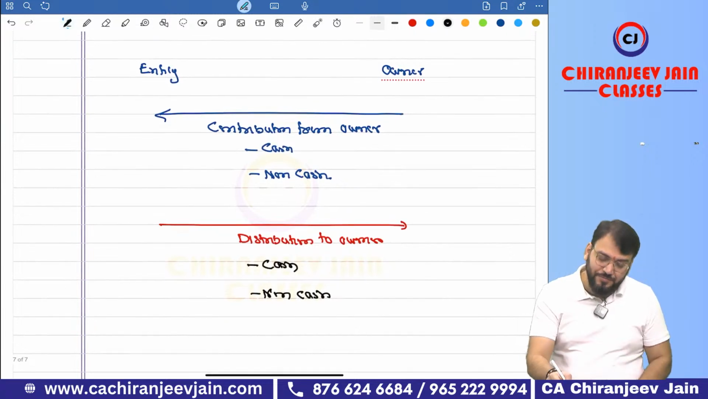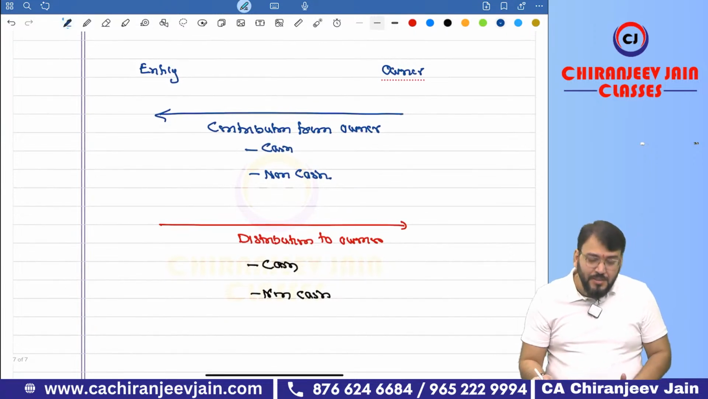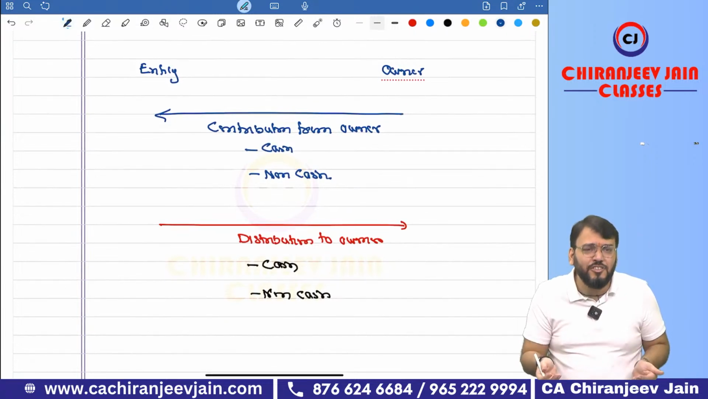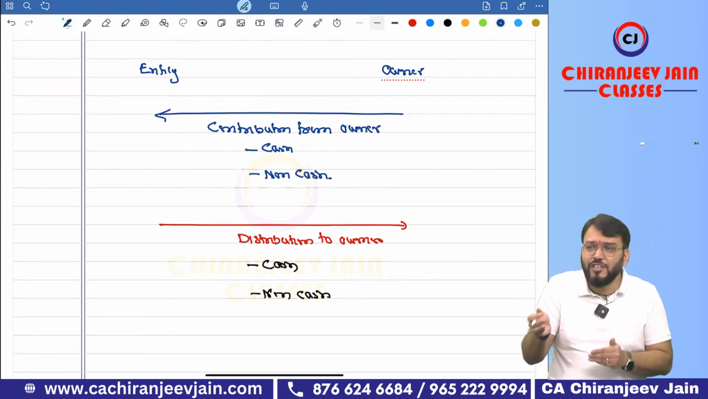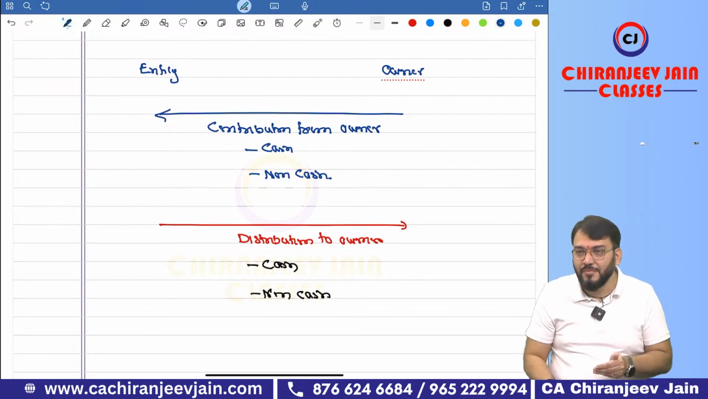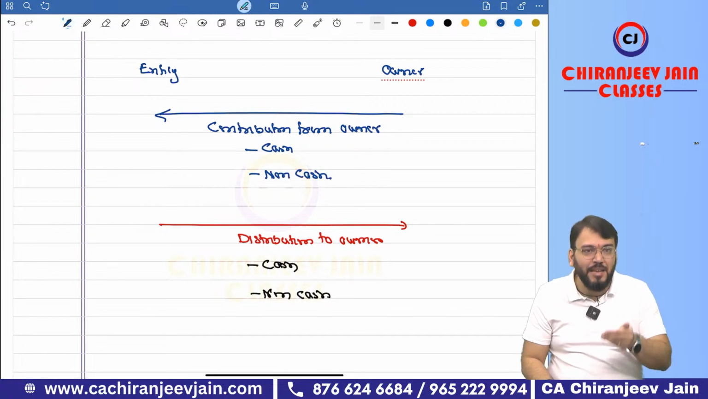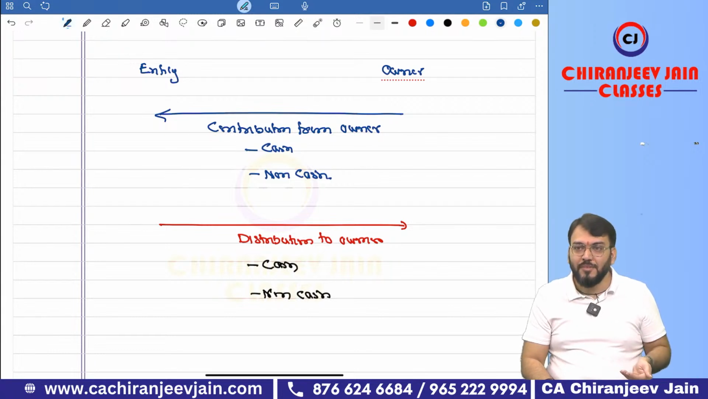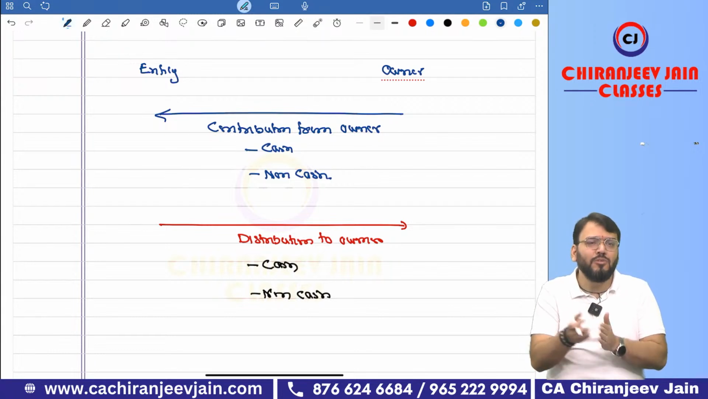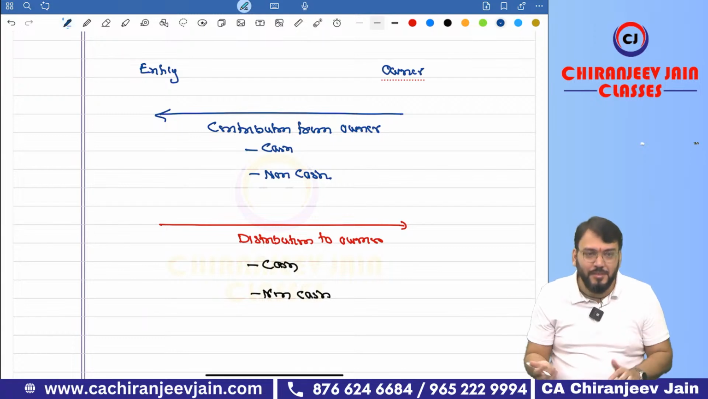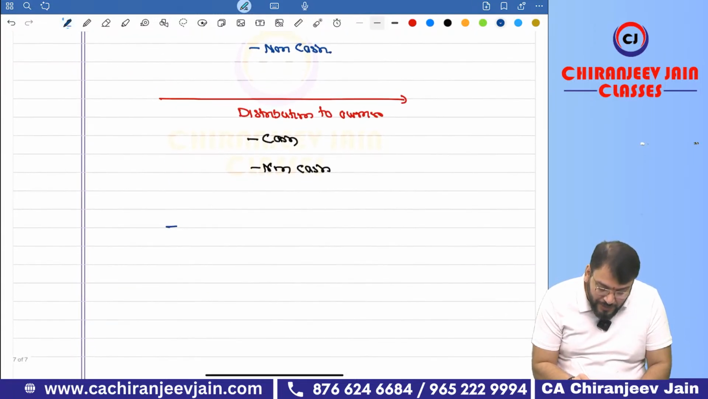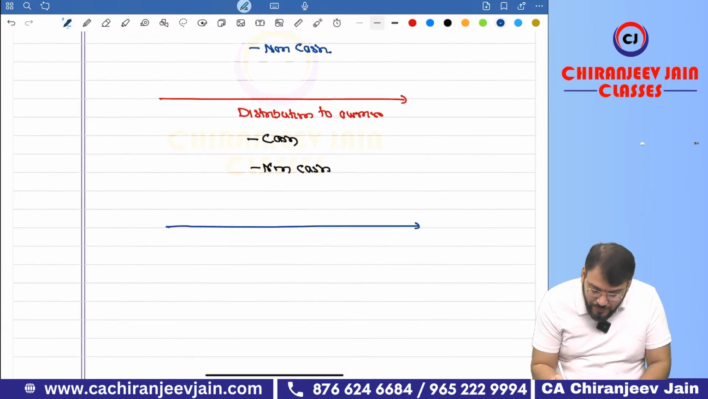Any other transaction? Can you say there can be some other transactions? For example, purchase from owner, sale to owner. Shareholders may do some transactions with their respective entity. There can be loan transactions, loan given, loan taken, whatever. Correct. So there can be some other transactions also.